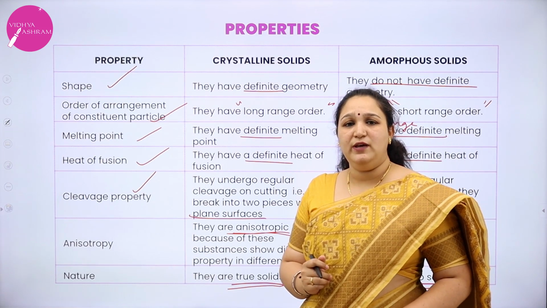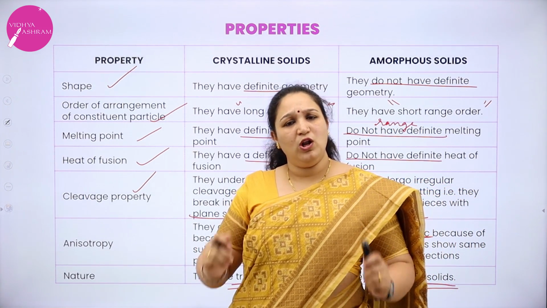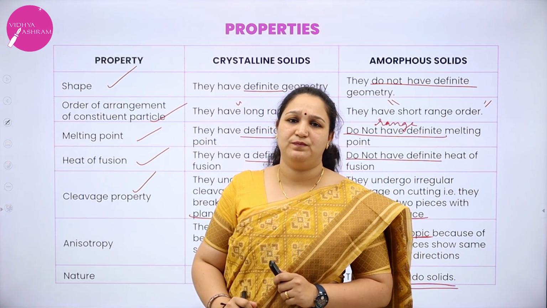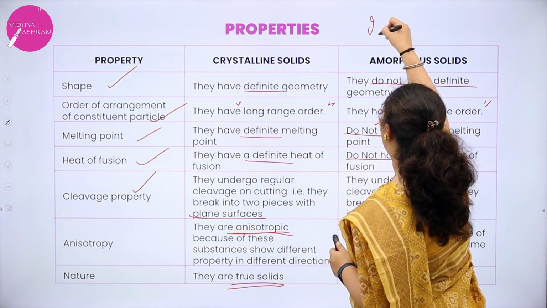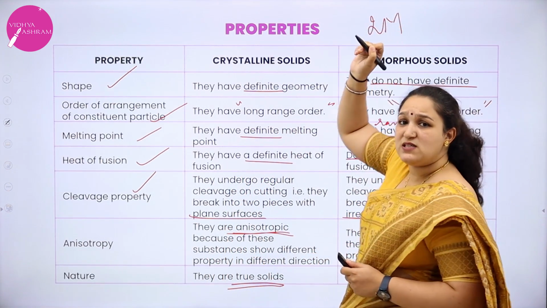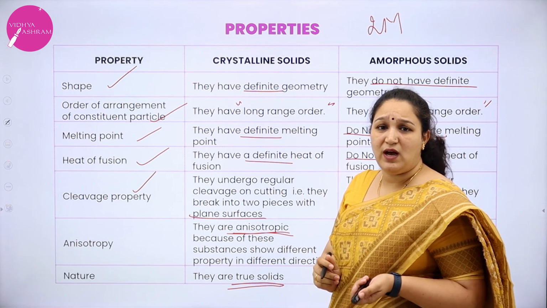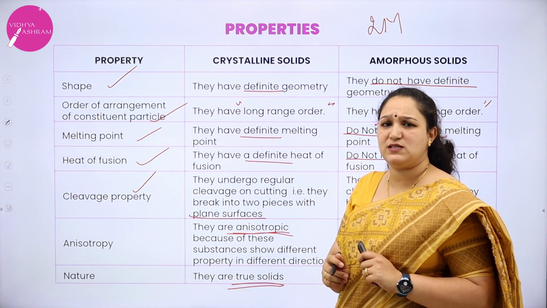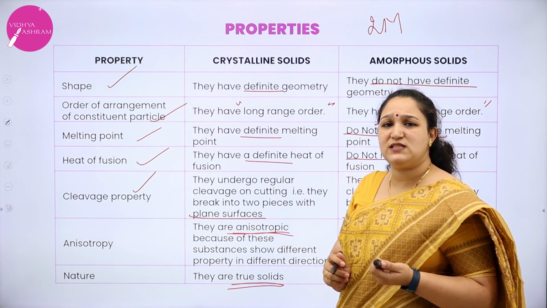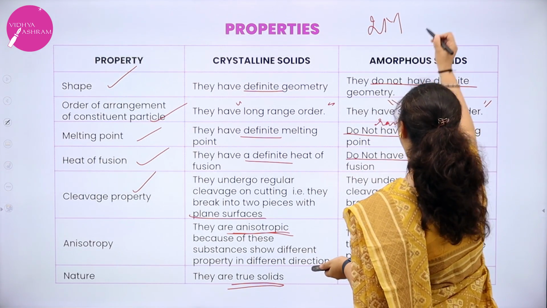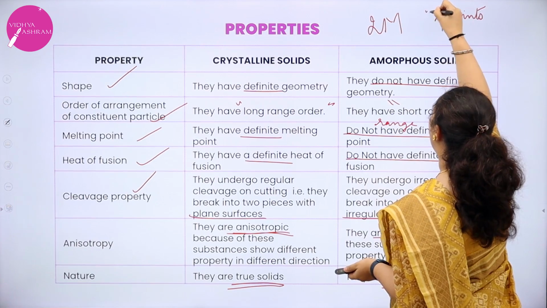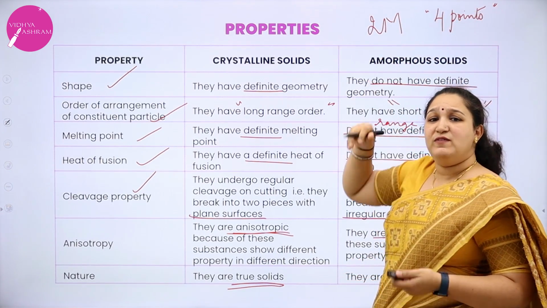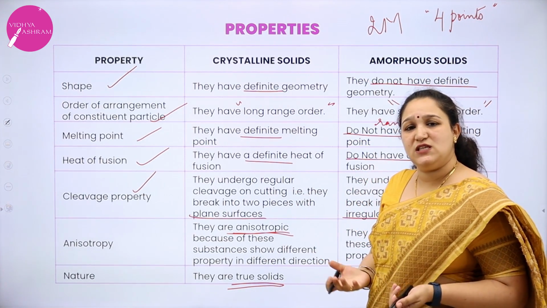Now if you ask me, ma'am, should I learn all of this for my board exams? No, this question might be asked for 2 marks. Till now they have asked it for 2 marks. Not that they cannot ask for 3 marks, they may ask for 3 marks as well. But how many points should I study? For 2 marks, you can write 4 points. Any 4 properties I can write, whichever is easy for you.